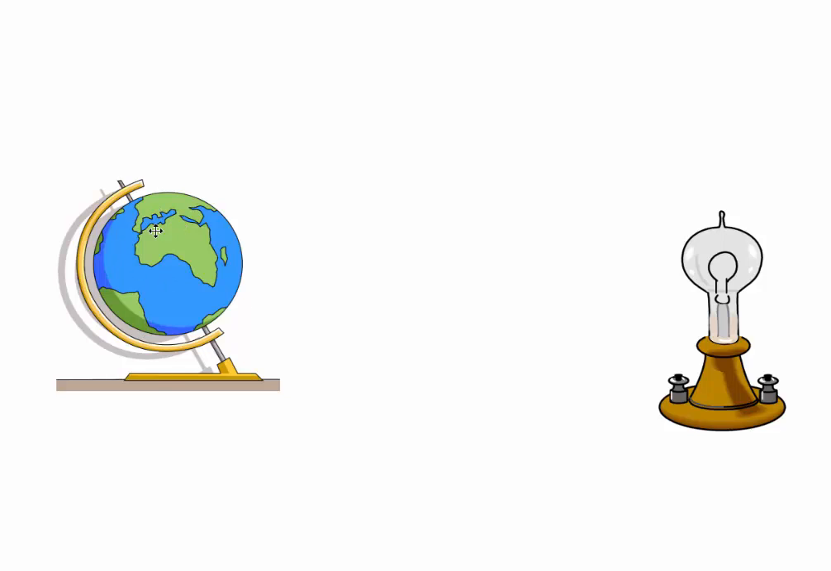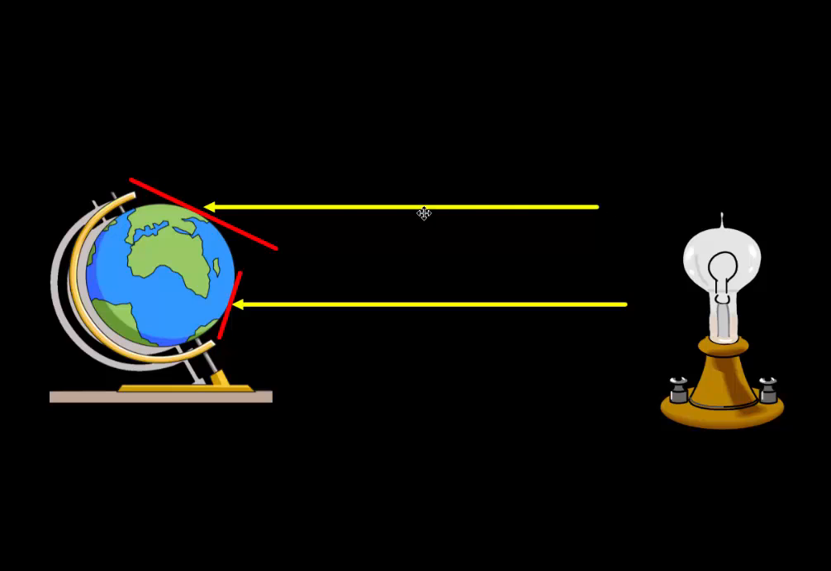We have a globe, and we can see that it's tilted. And we have a light here, which is going to represent our sun. And the rays are going to come from the light towards Earth. Let's turn out the lights and see. So here we can see the light coming from the sun towards the earth.